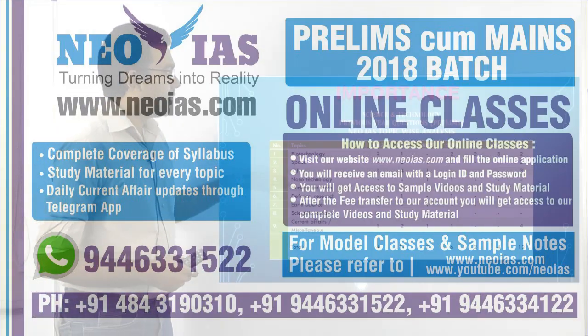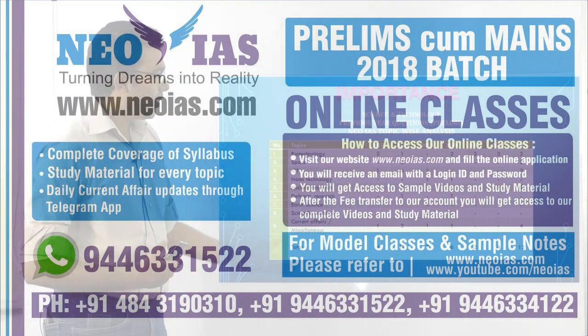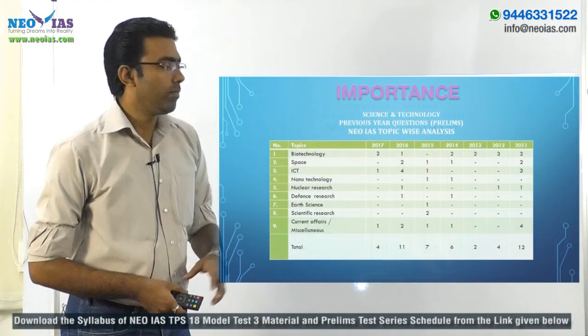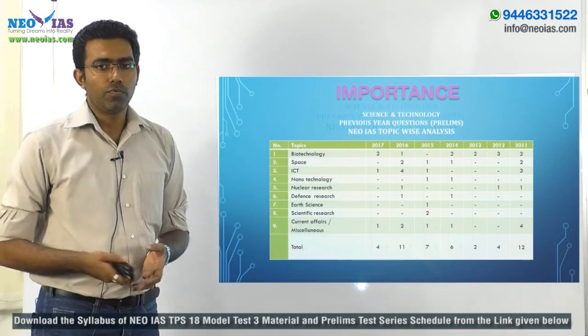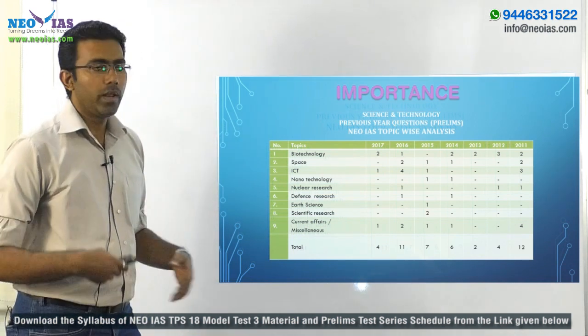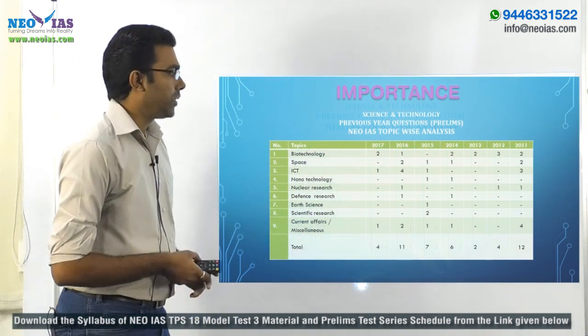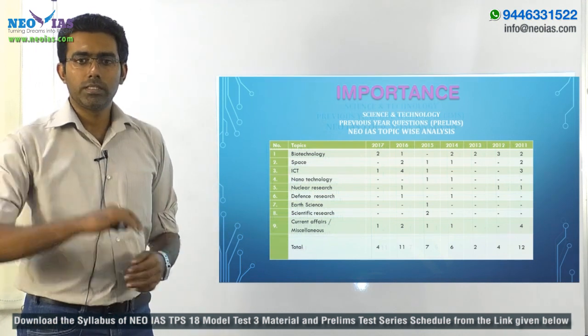Here you can see that from 2011 to 2016 we have made a detailed analysis. In 2011 you can see that nearly 12 questions were asked from science and technology. In 2012 it went down to 4, and in 2013 it went further down to 2 questions. But in 2014 to 2015, and in fact in 2016 also, you can see a general upward trend.